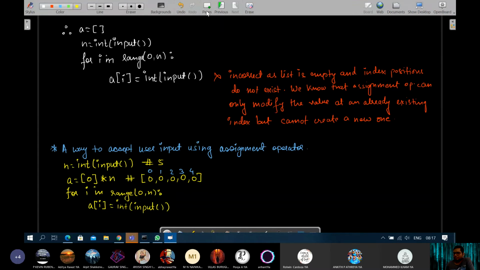Now we are coming to a concept that is again a very important concept in Python, but थोड़ा समझ लो, उस पर ध्यान दो.